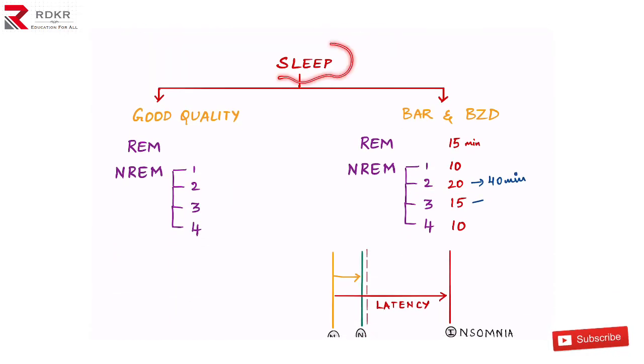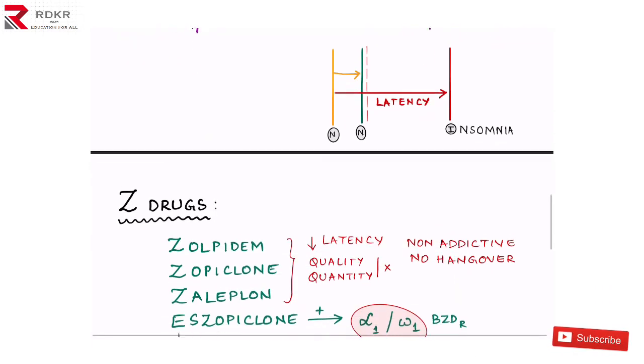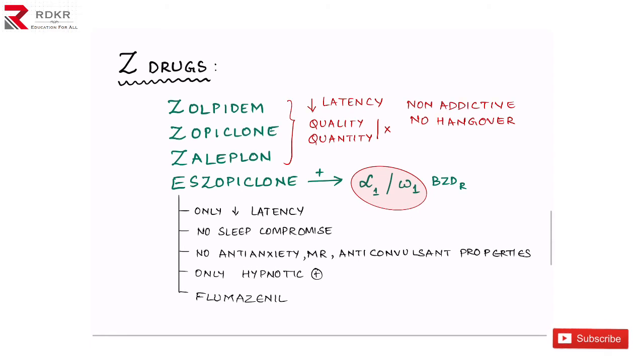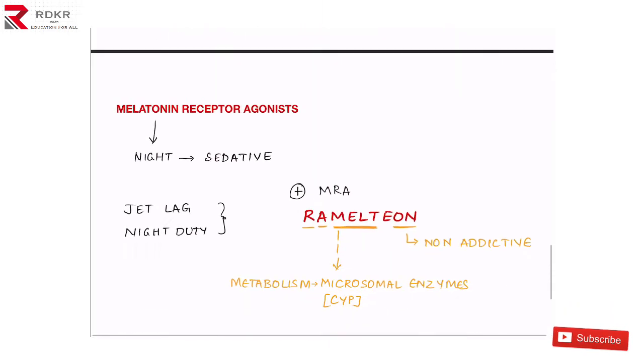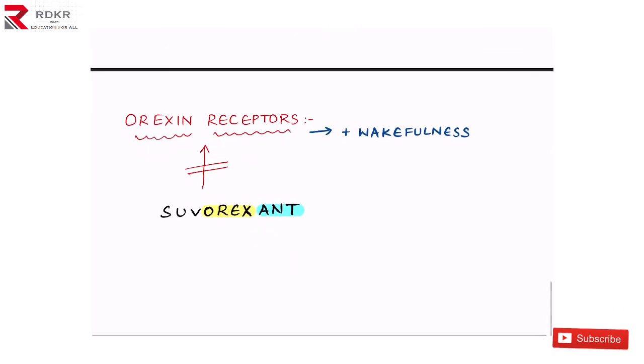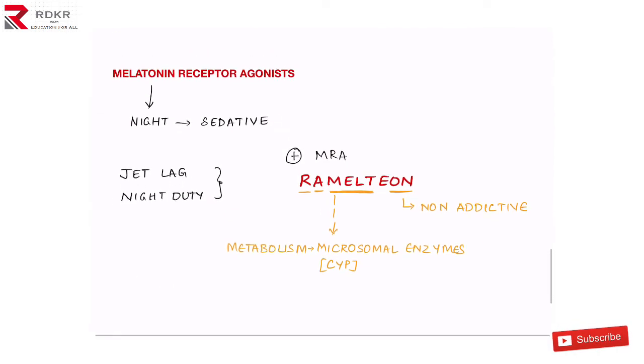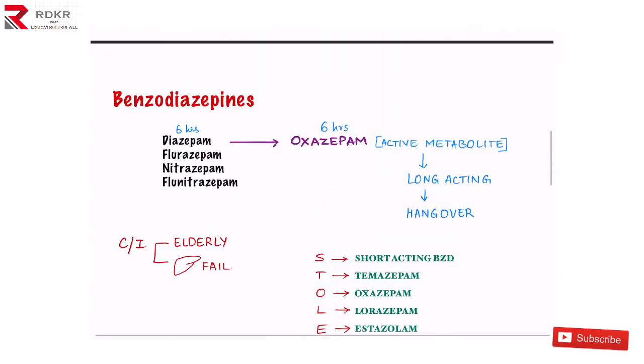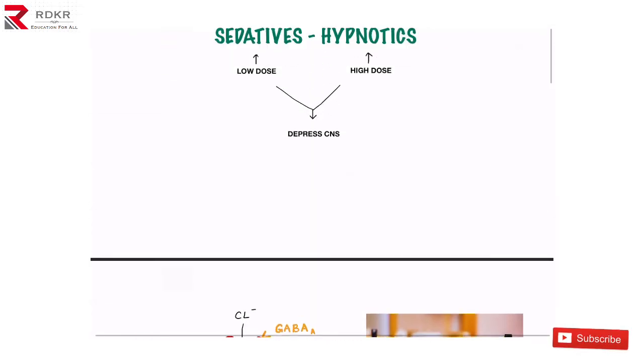And later we discussed sleep. Barbiturates and benzodiazepines distort the sleep architecture, they alter the quantity, decrease the latency, and compromise the quality of the sleep. So we solved this with the help of the Z group, where there is no disturbance to the quality and quantity of sleep, with faster onset of sleep, no addiction and no hangover. And an isomer of zopiclone also, we discussed a few important points about it. And regarding melatonin and orexin, you have to block orexin, and melatonin you have to stimulate, to induce sleep. That's it. Hope everything was clear.